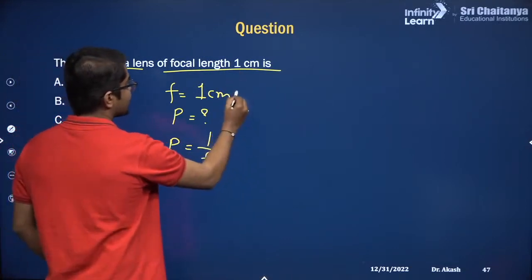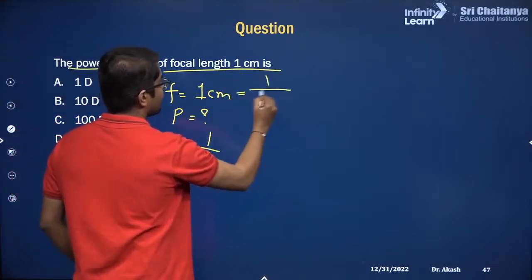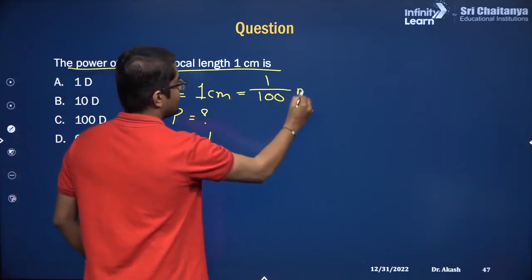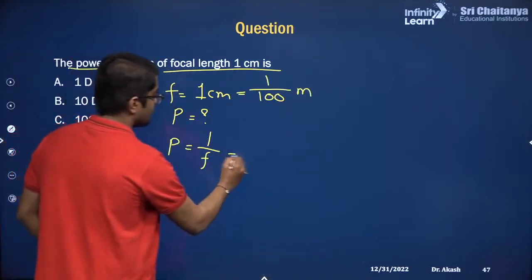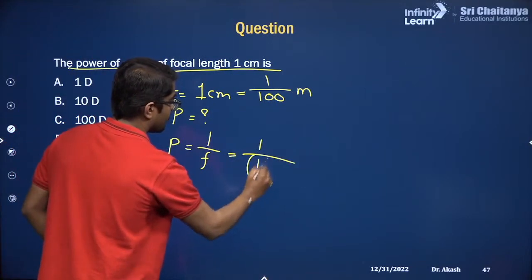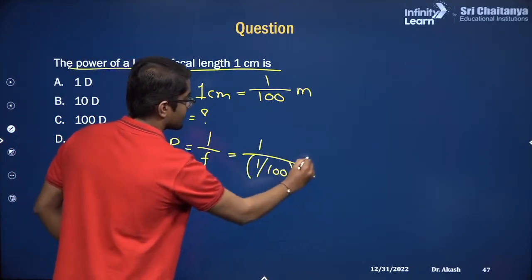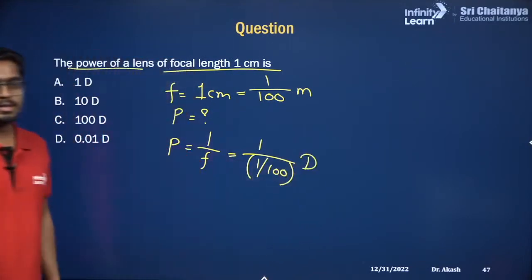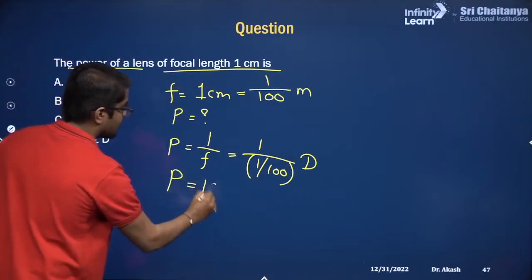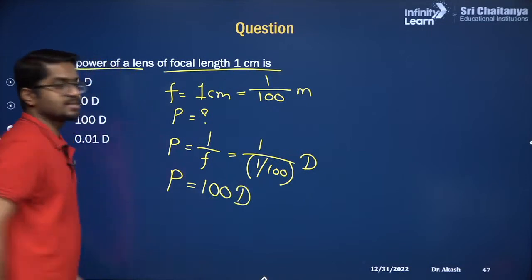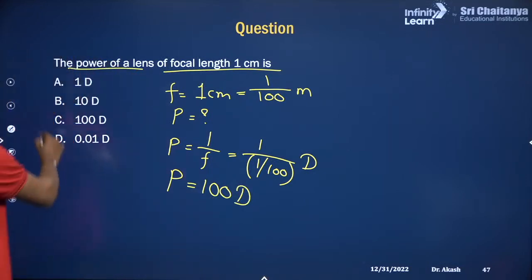So this 1 centimeter is nothing but 1 divided by 100 meters. Correct? So if I substitute here, this 1 divided by 1 by 100, this would be in diopters. So what is the answer? The power would be 100 diopters. That is option number C.